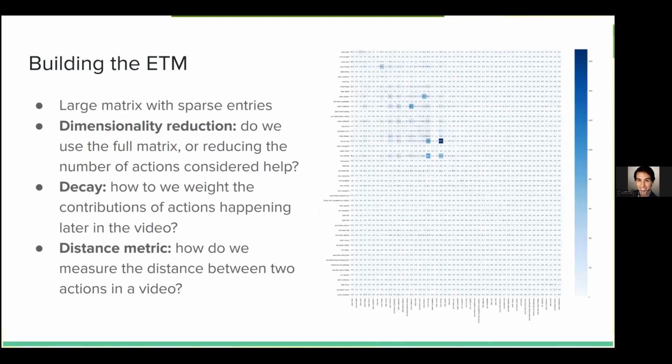Building the ETM is straightforward, but we end up with a large matrix with very sparse entries. We have to apply dimensionality reduction to be able to leverage it in the best way possible. We also need to be careful about the type of decay that we use to weight contributions from actions that happen much later given the observation. And finally, we have to ensure that we use the right distance metric to measure the distance between action 1 and action 2.